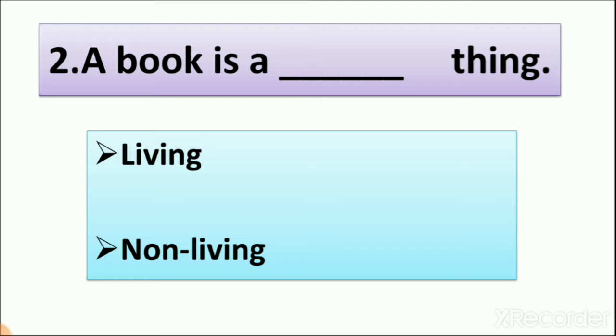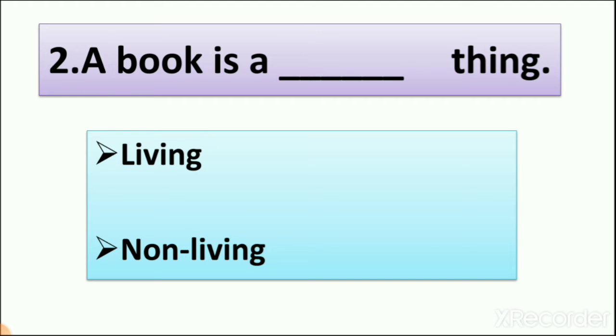So when we see a book, what do we see? Can a book drink water? Yes or no? No. Can a book move on its own? No. Can a book drink water? No. So is a book a living thing or a non-living thing? Remember that a non-living thing cannot move on its own. So what is the answer? Can a book grow? No. So the answer is, a book is a dash thing.